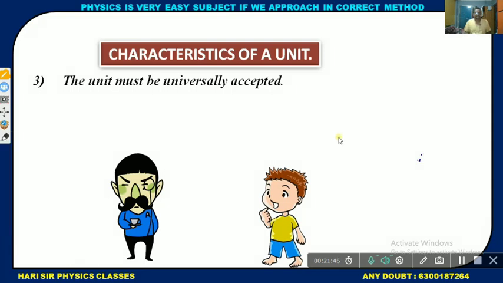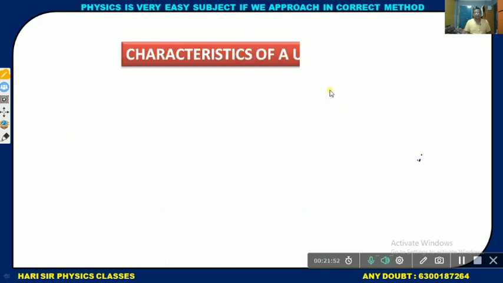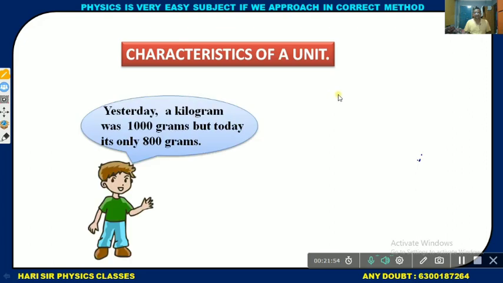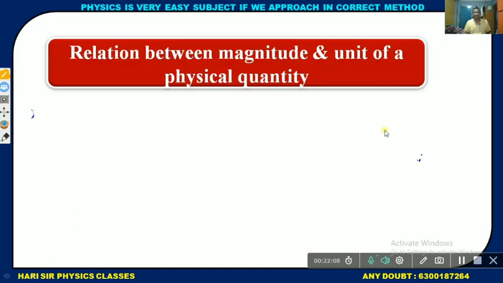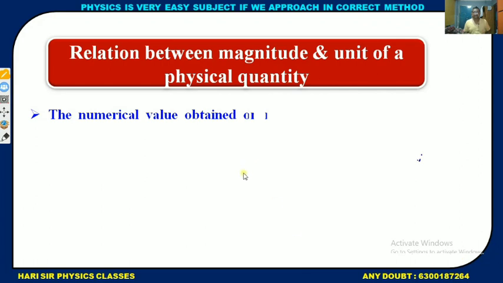Next, characteristics of a unit. A physical unit must be invariable and well defined. It should not be perishable. Relation between magnitude and the unit of a physical quantity. Dear students, this is a very important topic. Relation between magnitude and the unit of a physical quantity. This topic is very important. Understood?